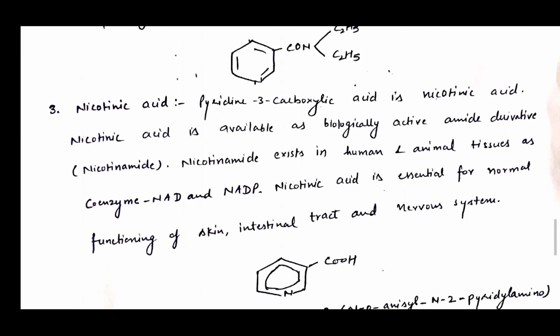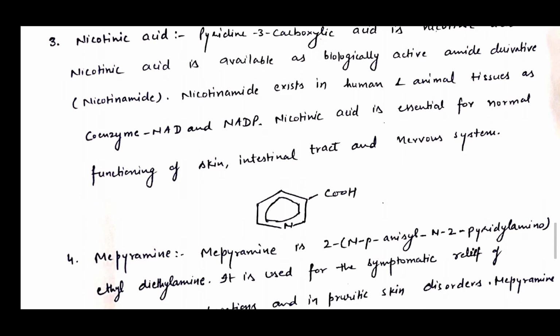Now nicotinic acid. Pyridine-3-carboxylic acid is nicotinic acid. Nicotinic acid is available as the biologically active amide derivative nicotinamide. Nicotinamide exists in human and animal tissues as the coenzymes NAD and NADP. Nicotinic acid is essential for the normal functioning of skin, intestinal tract and nervous system. You can see the structure of nicotinic acid.